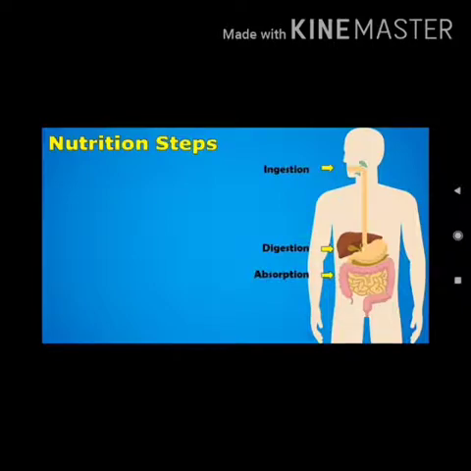Now third is absorption. What is absorption? The diffusion of digested food through the wall of the alimentary canal into the blood is known as absorption. Now next is assimilation. Conversion of digested food into living protoplasm is known as assimilation. Actually after assimilation we get the energy. And the last step is egestion, meaning the food which is not digested, the undigested food, is removed from the body, and that is called egestion, right?